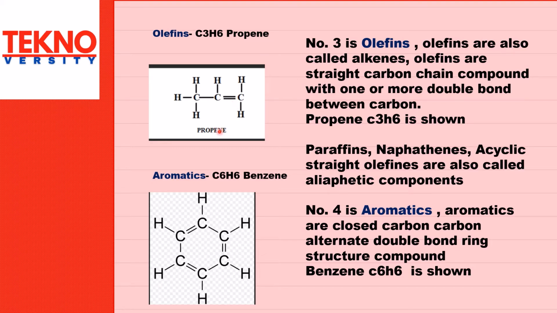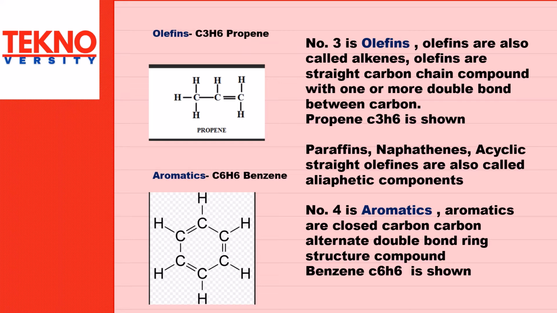Propene C3H6 is shown. Paraffins, naphthenes, and acyclic straight olefins are also called aliphatic components. Number 4 is aromatics. Aromatics are closed carbon-carbon alternate double bond ring structure compounds. Benzene C6H6 is shown.